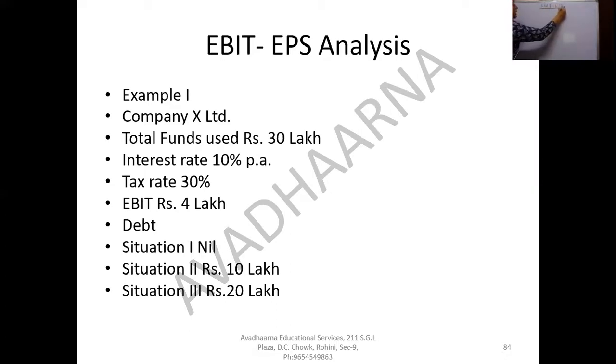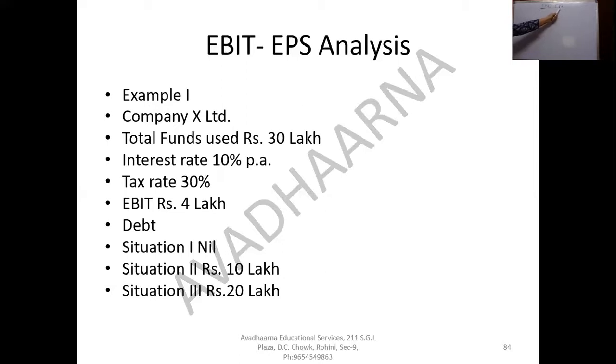So we are going to study how much debt and how much equity we are going to keep in our capital structure so that our earning per share increases.